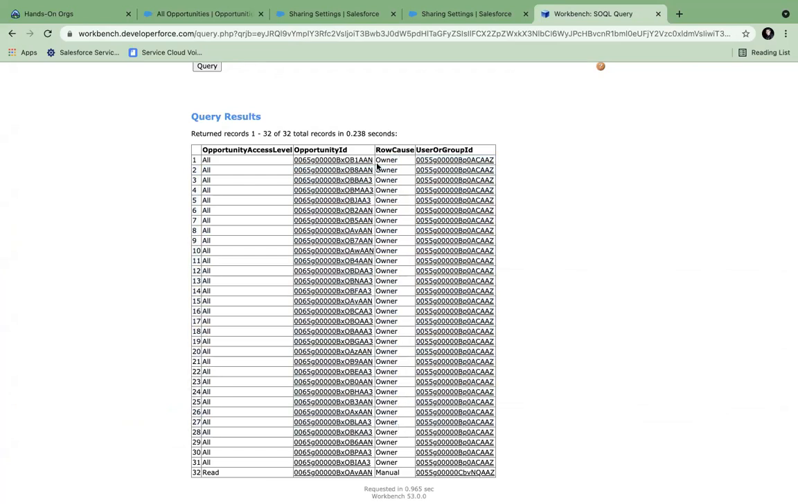So for all, it is keeping track of the owner. The row cause is owner. That means this opportunity with all permission has been shared to this person because he's the owner. This table is tracking that. Now I just did a manual sharing to another user, so I gave a read-only permission. So this opportunity has been shared to this person manually, and he has only read permission. That is how we read this.